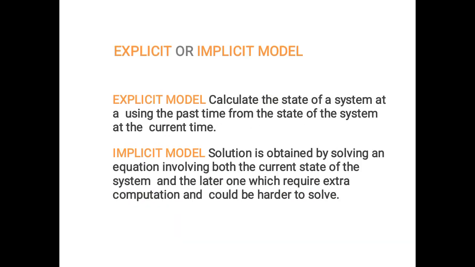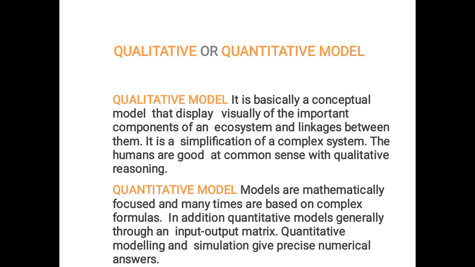Next, the two types are explicit model and implicit model. The explicit model is ideal in nature. The explicit model is used to calculate the state of the system. Suppose a system is there, a thermodynamic system or a system of objects. So that is ideal. That is called an explicit model. And the implicit model requires a computer and manual effort to solve the problem.